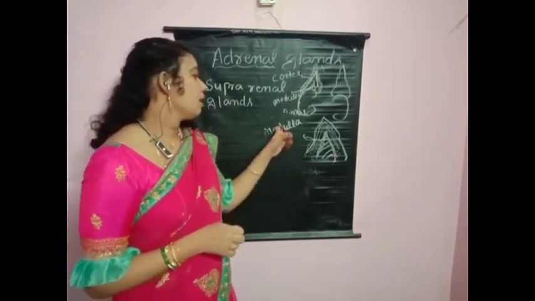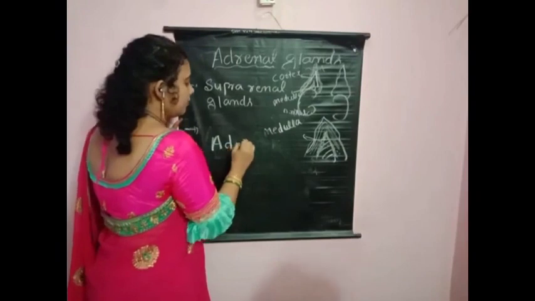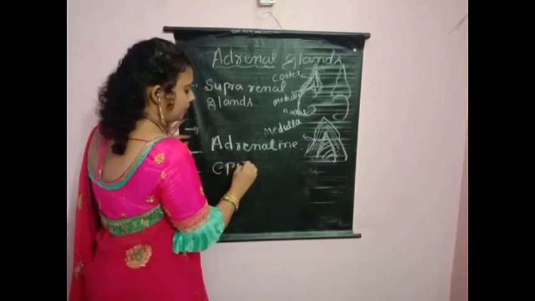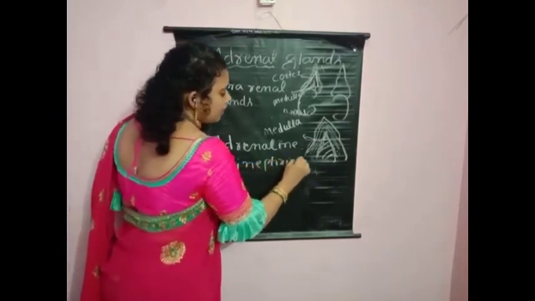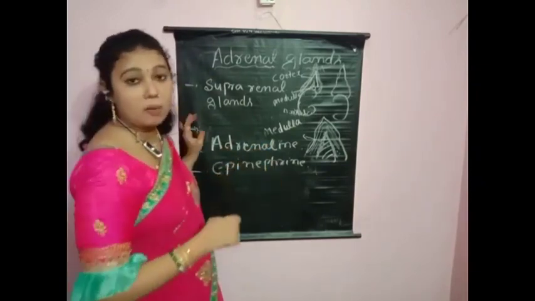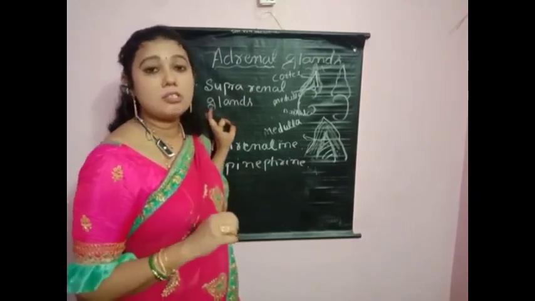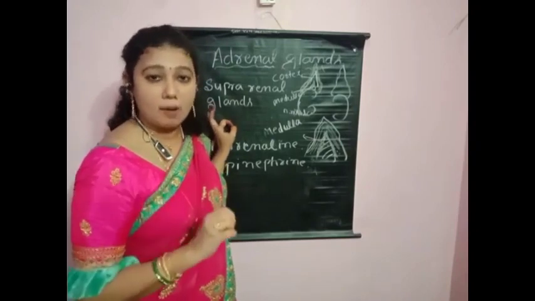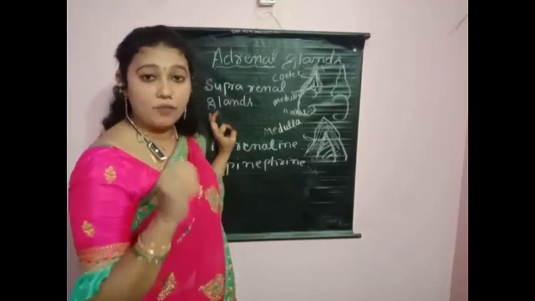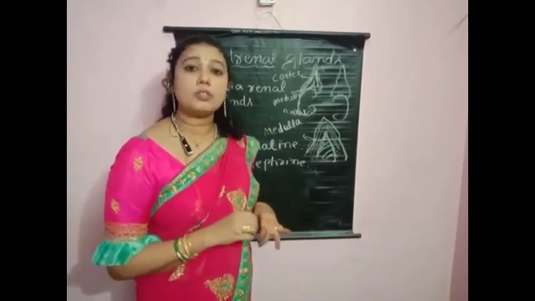Catecholamines means what, children? The adrenal medulla secretes two hormones, adrenaline or epinephrine, and noradrenaline or norepinephrine. These two are called catecholamines. Their functions are that they control the emotional conditions, so they are called fight or flight hormones. They can control the emotional and grief conditions. Okay, children, these catecholamines are also useful to break down.